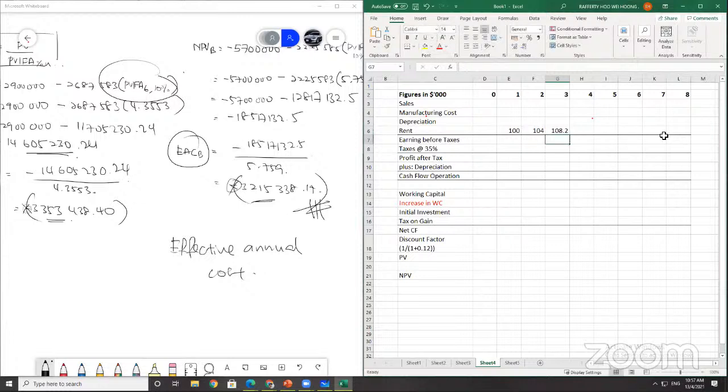Inflation of 4% per year, so you keep going up.